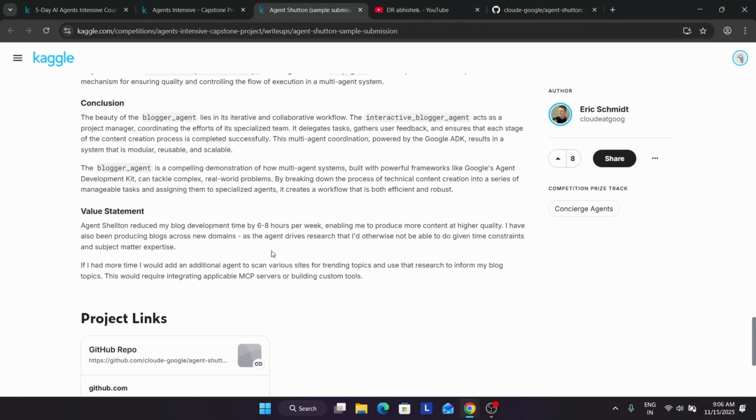And here you can clearly see the conclusion, how it is helping, how it delegates the task and gathers user feedback and ensures that all the content creation is done successfully. And here it's the multi-agent coordination. So like this you have to write. You can take help from the AI to write it up, but do not make it completely from there. Try to use your own words.